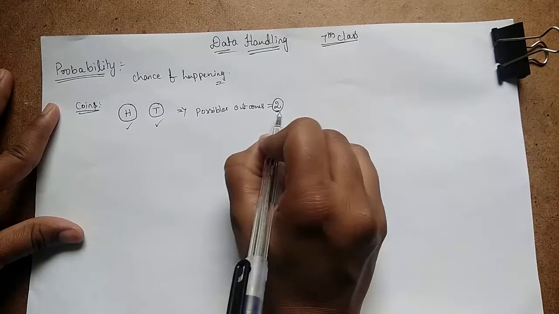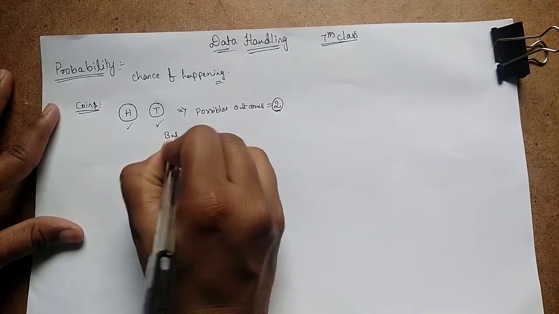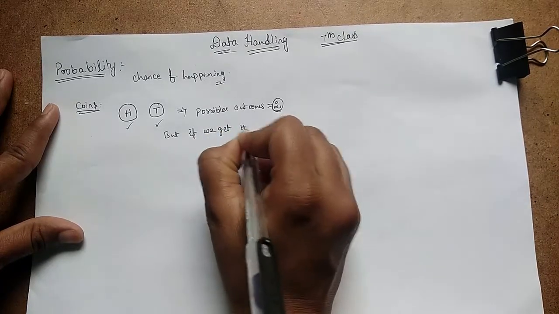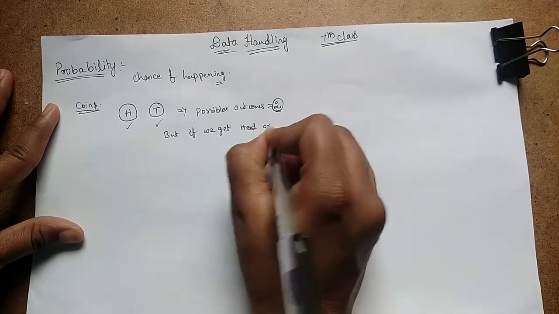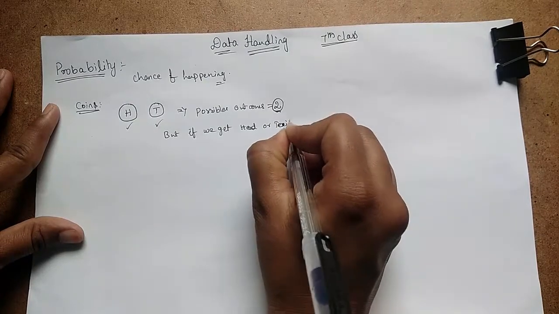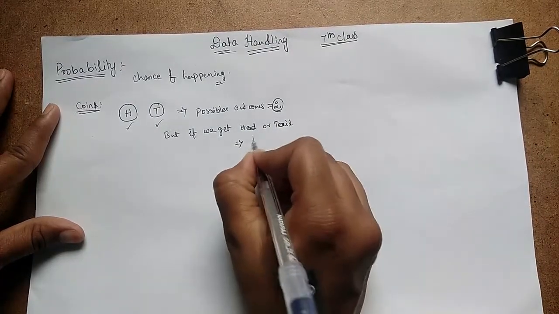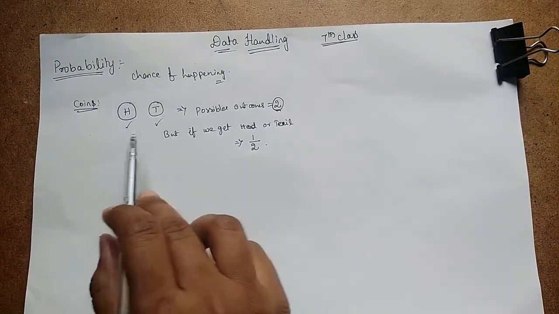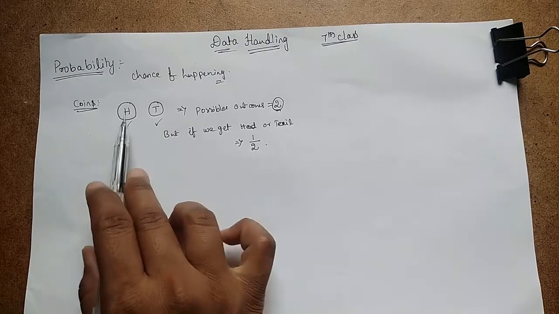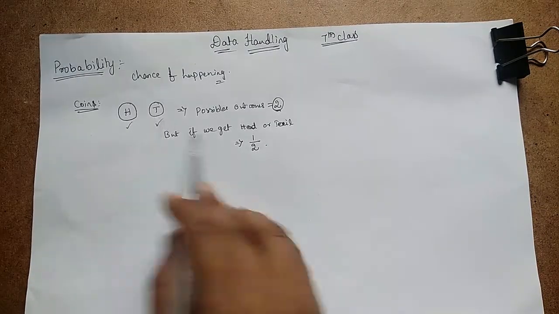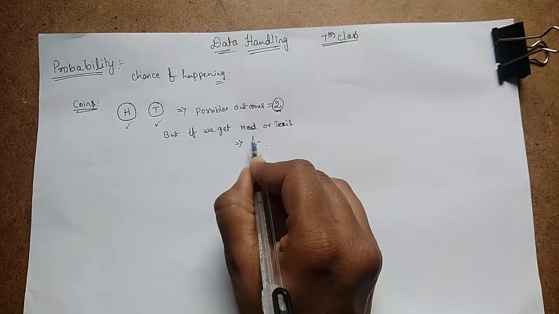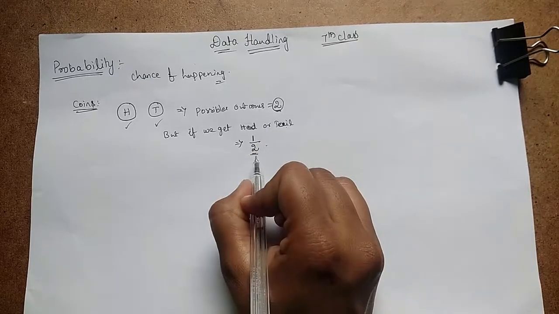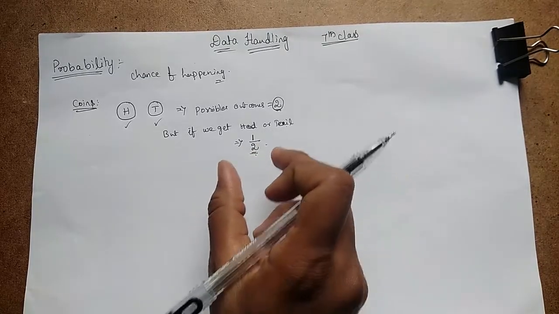But if we get a head or a tail, then the probability is 1/2. In a coin we get only a head or a tail, so the numerator is 1, the head or the tail, and the denominator is the possible outcomes. This was the explanation for coins.